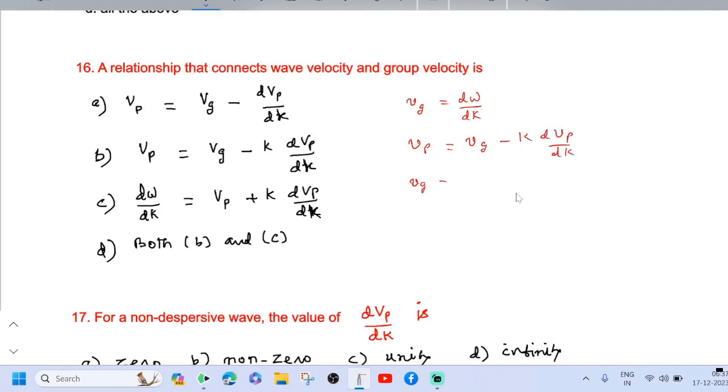Then Vg equal to Vp plus k into dVp by dk. Vg equal to d omega by dk. Therefore, d omega by dk equal to Vp plus k into dVp by dk. So these two relations are taken as B and C, and both B and C are correct.